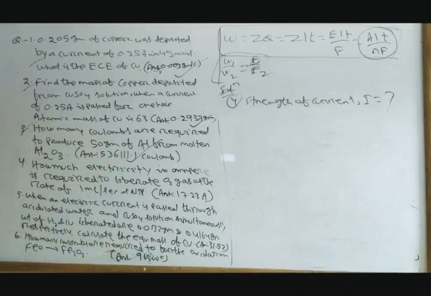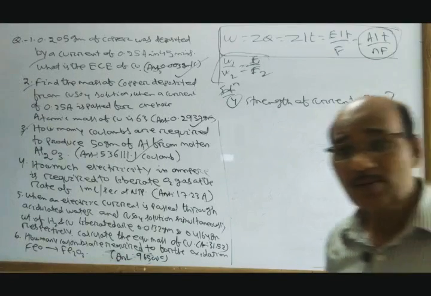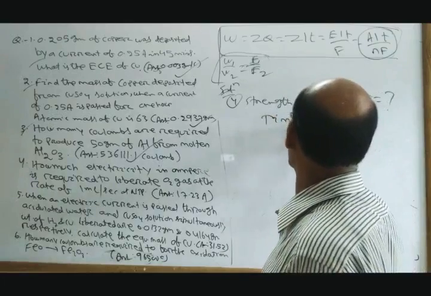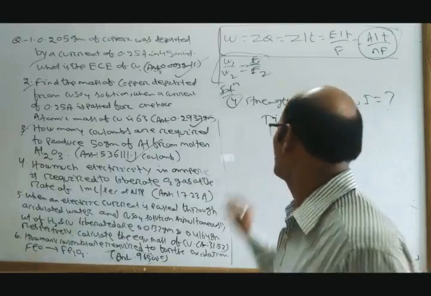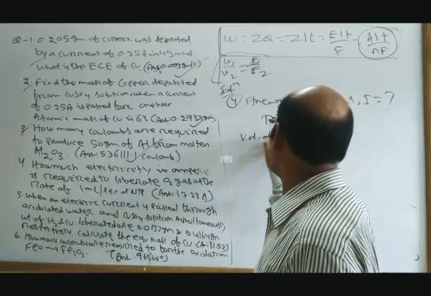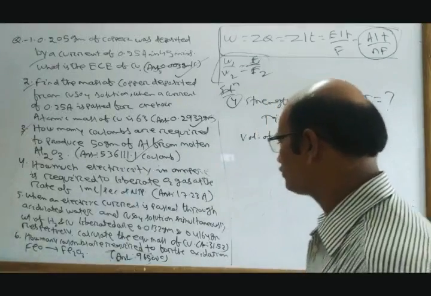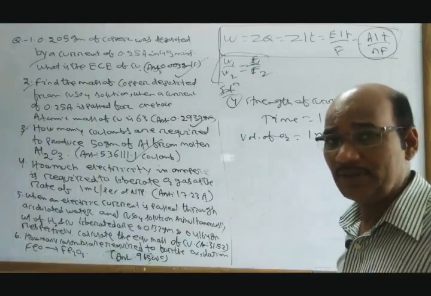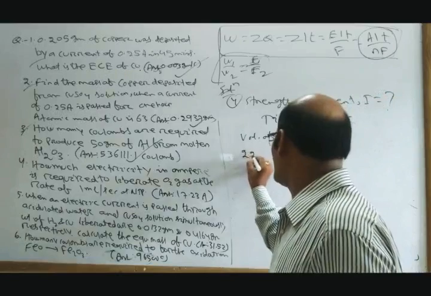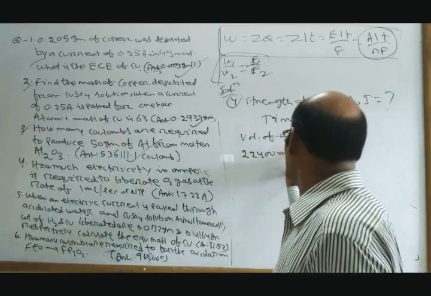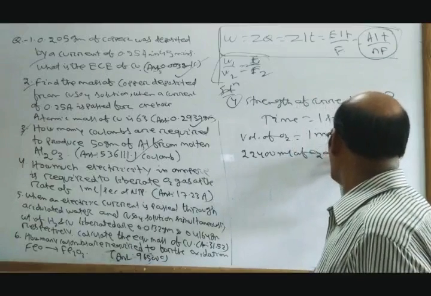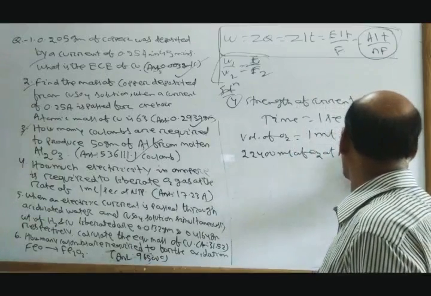To liberate oxygen gas at the rate of 1 ml per second, time given is 1 second. And the volume of oxygen given here is 1 milliliter at NTP, and we know 22,400 milliliter of oxygen at NTP equals 32 gram.